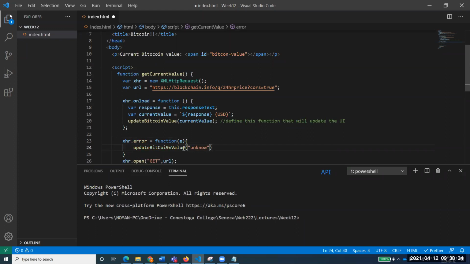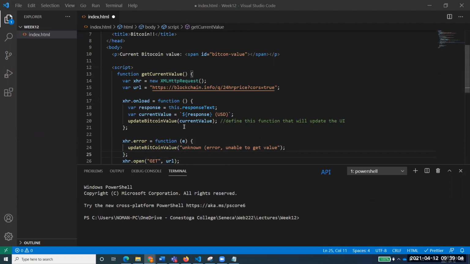So now update Bitcoin value. We say unknown error, unable to get value. So if an error occurs, we update the Bitcoin value, and again this is another function that we will be creating, for the errors, or maybe for the error of updating the value.